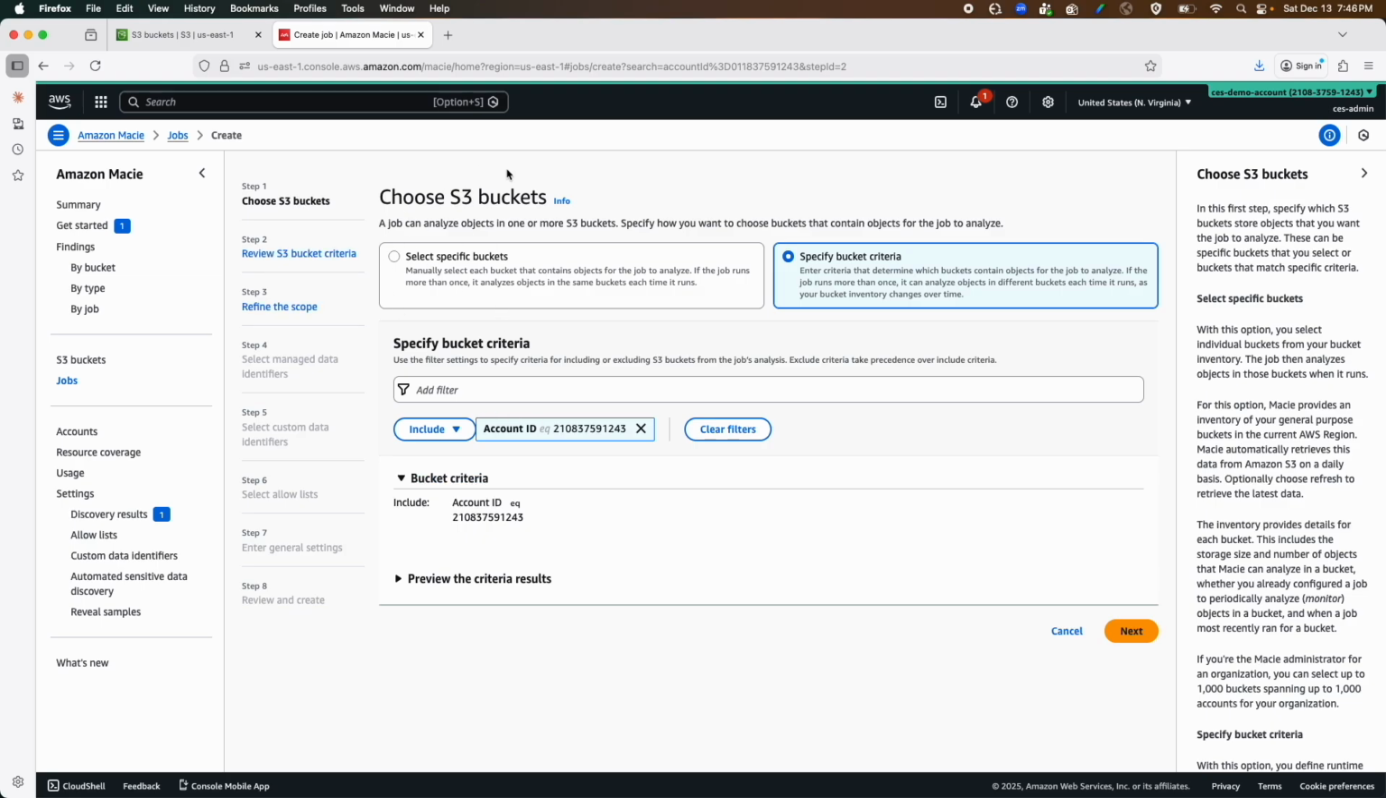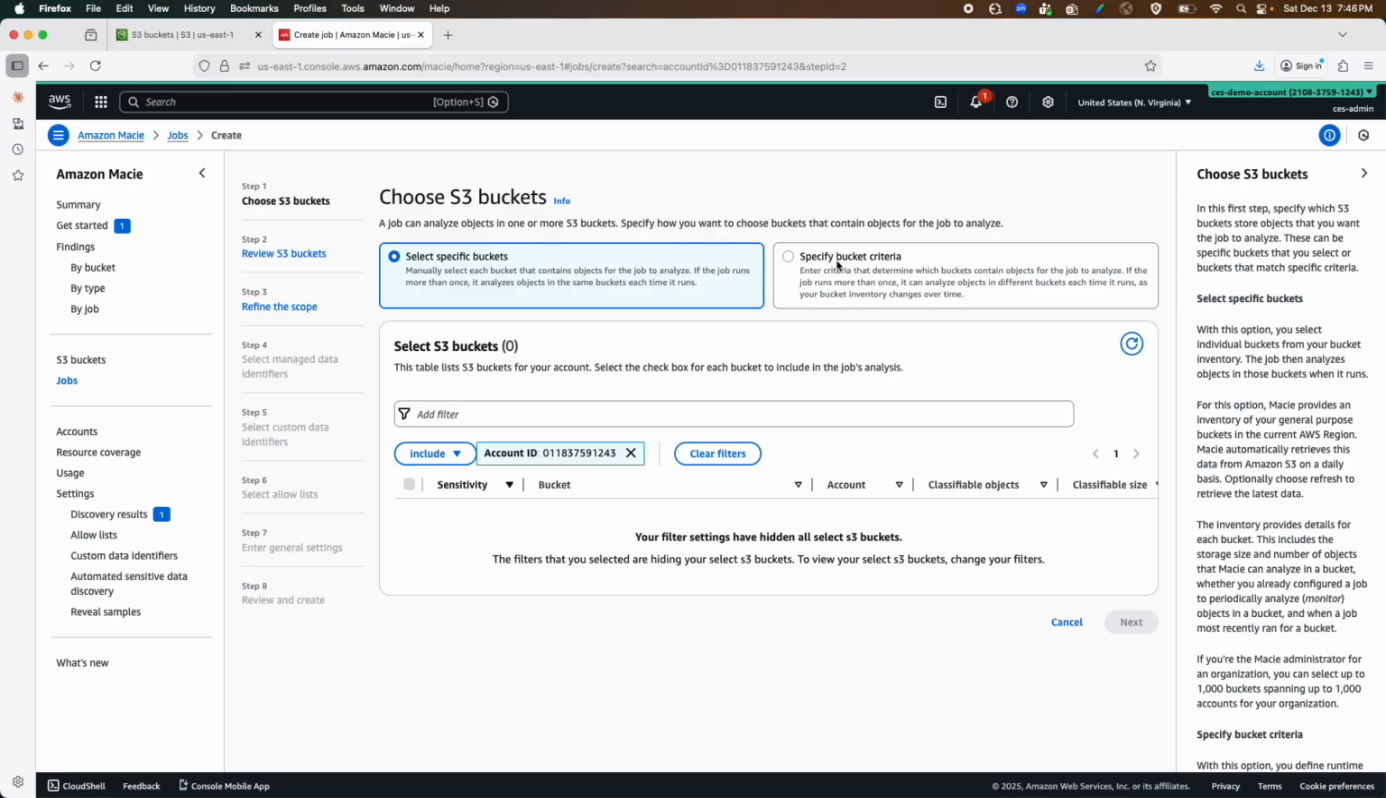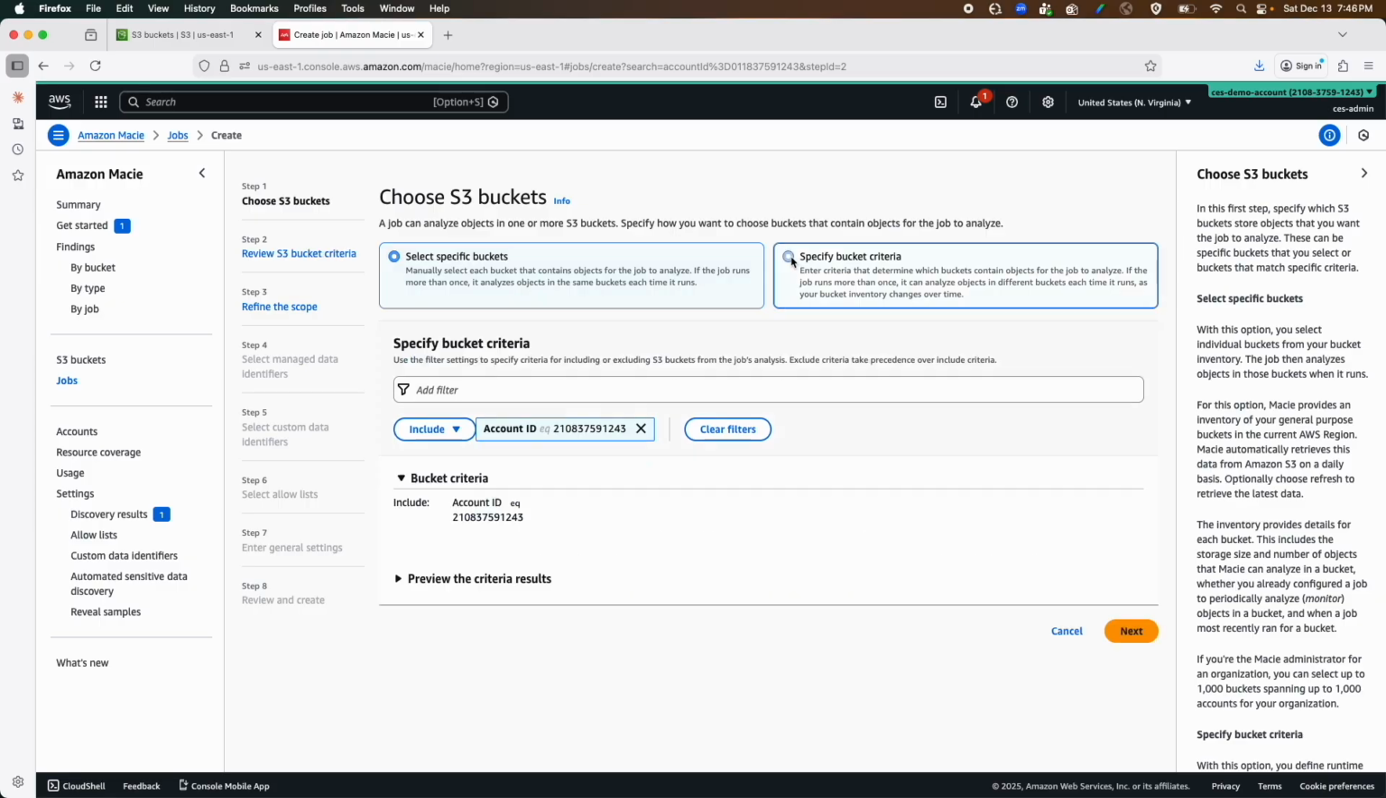The first option is to choose the S3 bucket. Either you can select a specific bucket or you can go with specific bucket criteria. If you choose specific bucket criteria, you have the option to select a particular bucket, shared access or not, or even the account ID. However, we want to perform this for all the buckets. That is why we are not going to add any filter criteria.